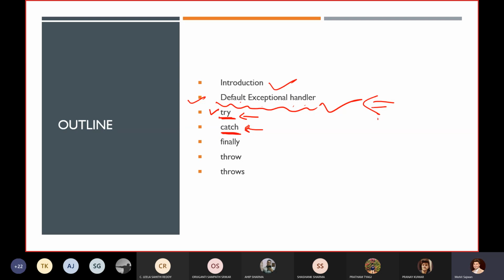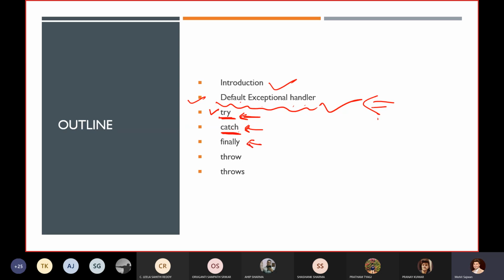Remember, you can have multiple catch blocks too, and always write the exception class which you are going to get from your try block.